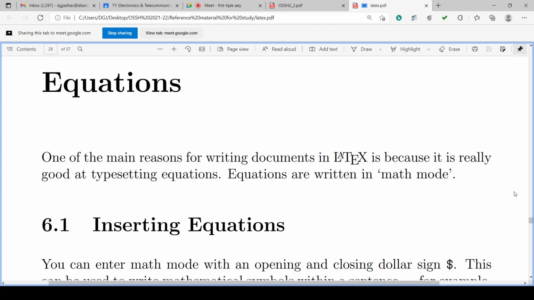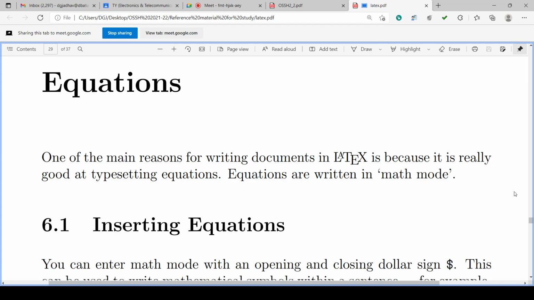So equations are very critical to typeset, and LaTeX has a very good facility for typesetting equations, arranging the equations in the document very well.